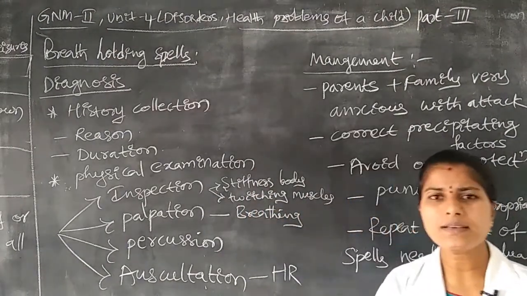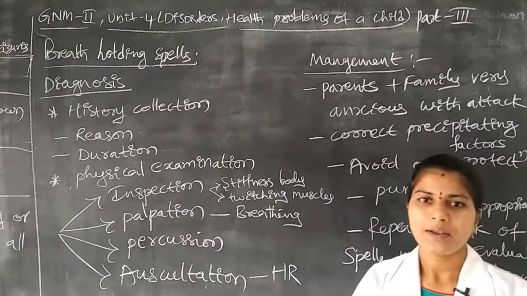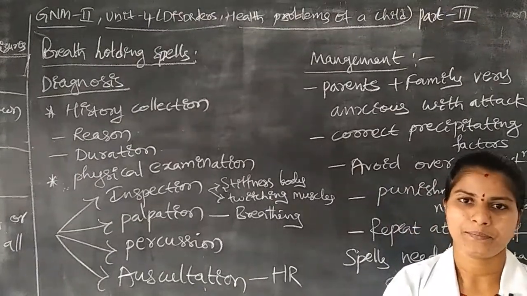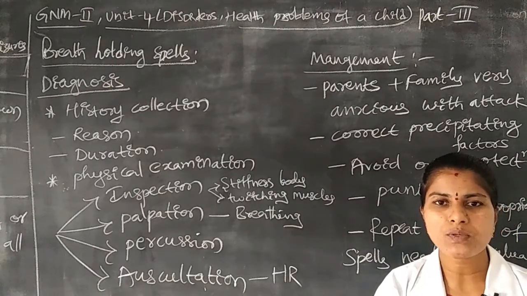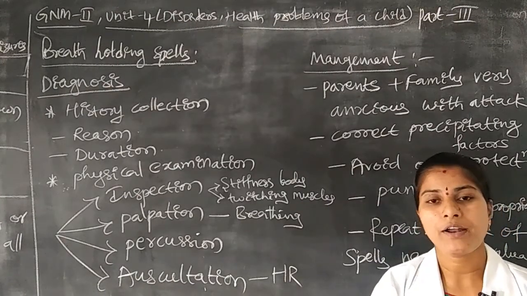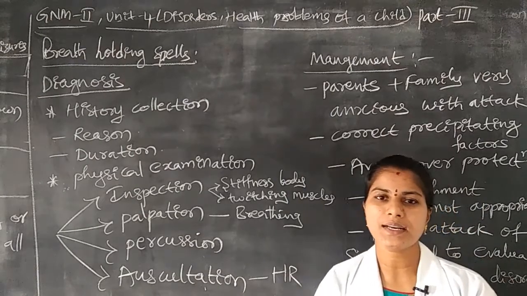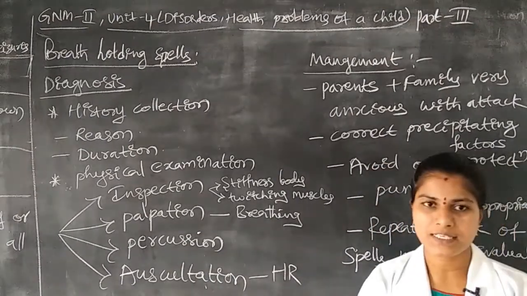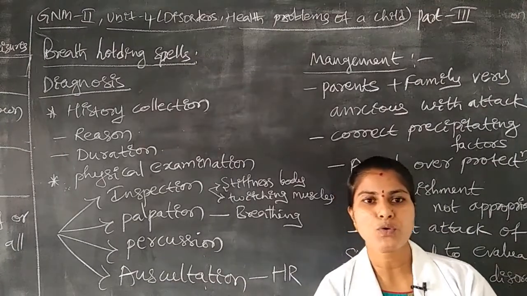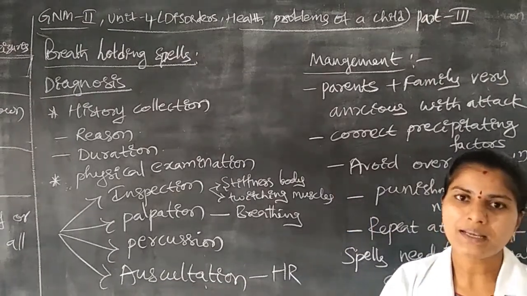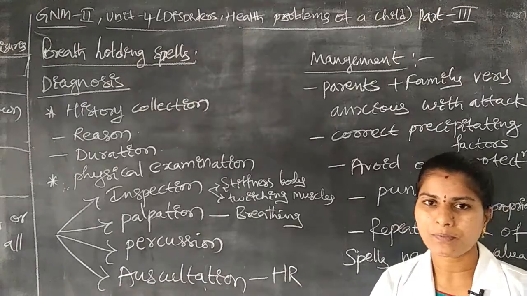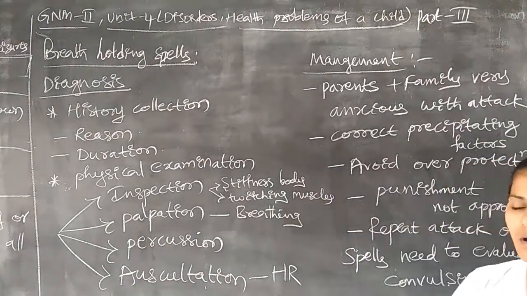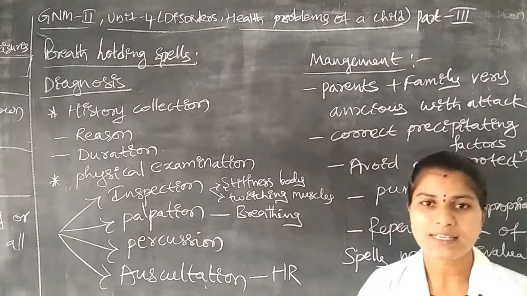Means the first cause, the child is given some type of punishment by the mother. Okay, when the parents give some type of punishment or overprotection to the children, the child will go for the breath holding spells disease condition. Okay, first of all we have to teach the mother not to give any overprotection to the children. Okay, there should be no punishment to the children.